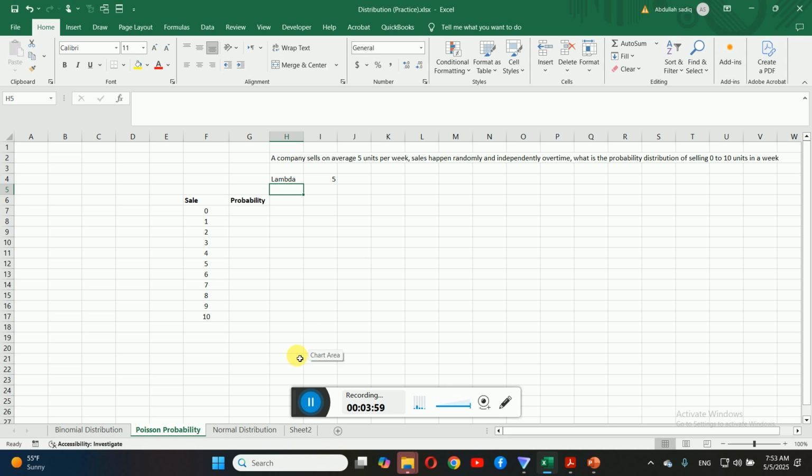Okay, here we have a question, dear student. A company sells on average 5 units per week. Sales happen randomly and independently over time. What is the probability distribution of selling 0 to 10 units in a week?